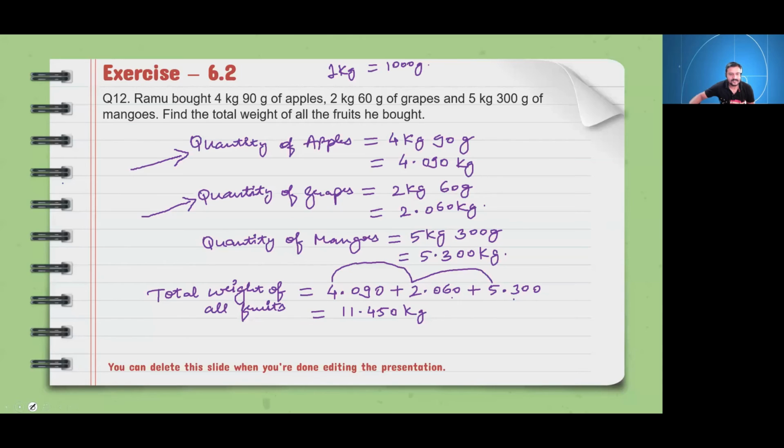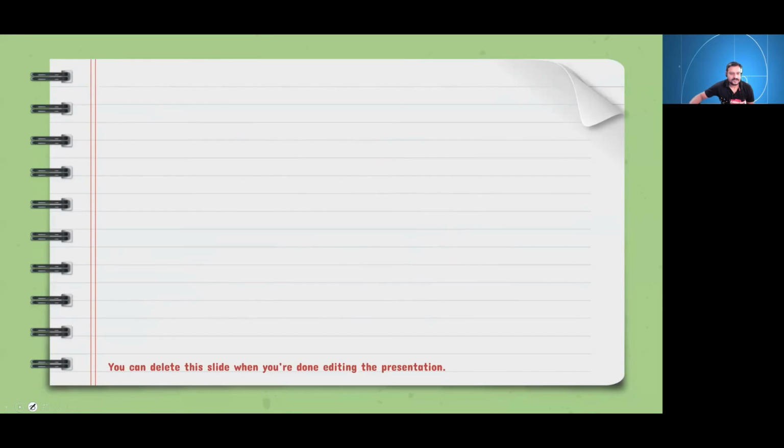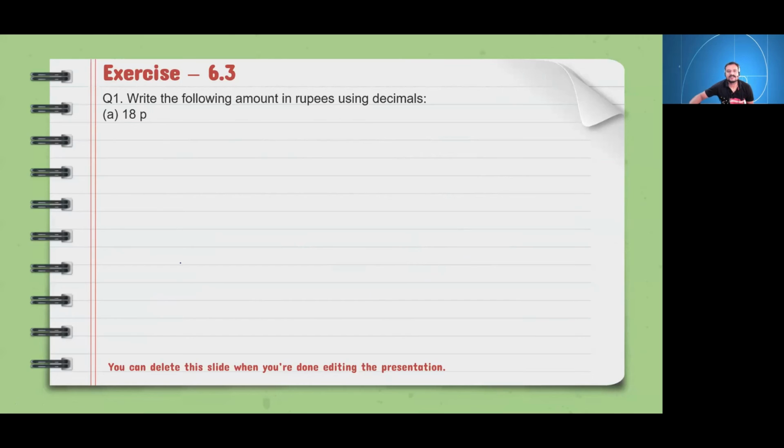Okay, so we have completed the exercise. We will move forward to the next exercise, that is 6.3. Now write the following amount in rupees using decimals. Who will tell me the first answer? Okay, Reva Khillare. So firstly, we will take 100 upon 18, is it so?